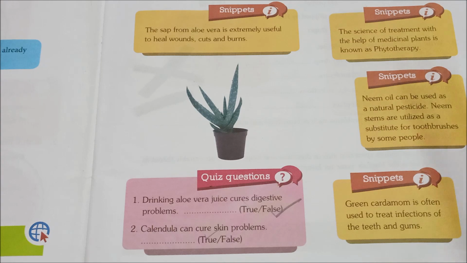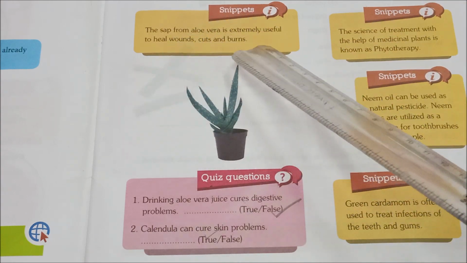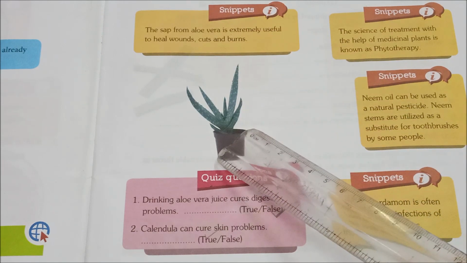See the next one, children. This is aloe vera. Just now we have read this question, right? So this is aloe vera. You might have seen this one, right?